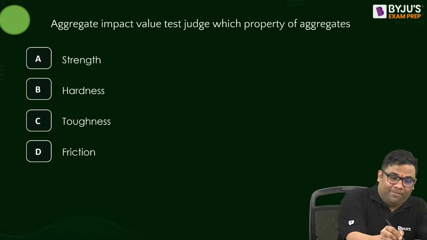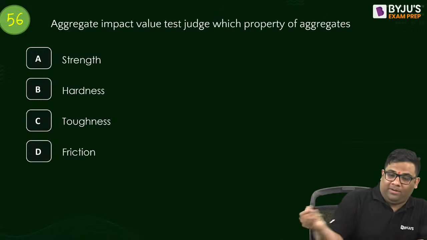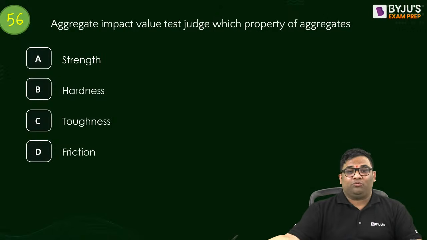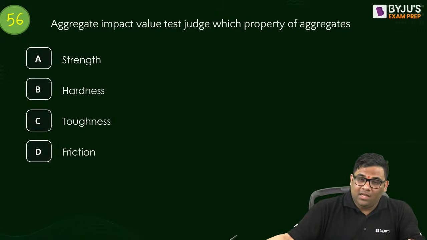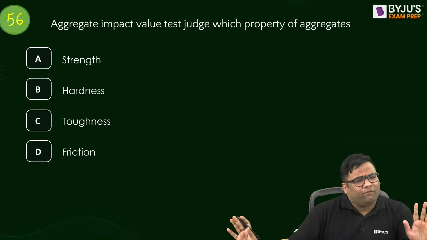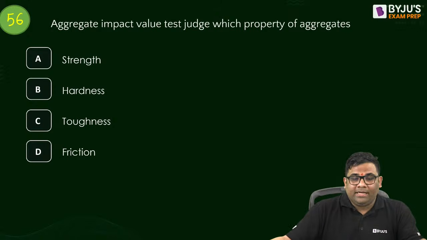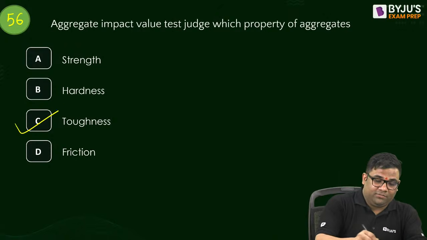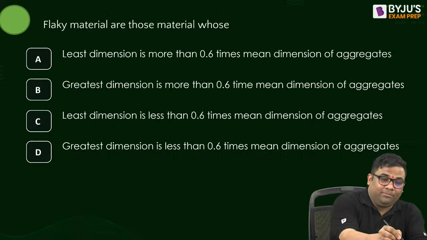Question number 56. Aggregate impact value, it judges which property of aggregates? It is helpful for everything. Aggregate impact value, which property? Toughness. Very good.